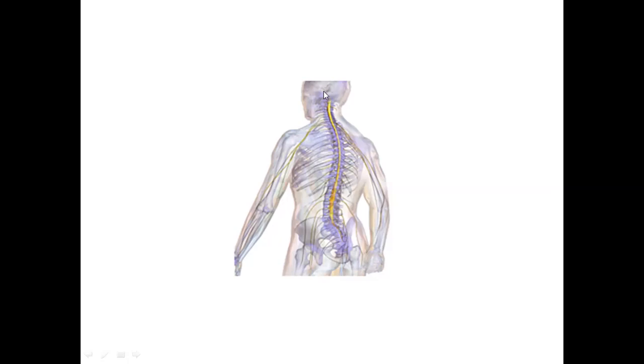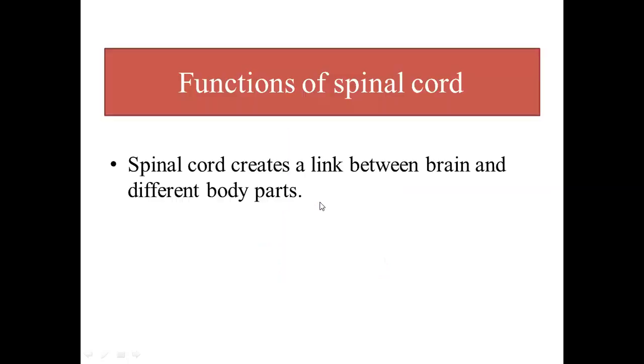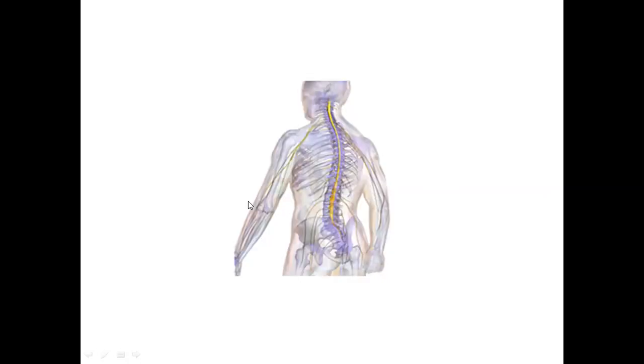Brain is not directly connected with our different body parts, but it is directly connected with the spinal cord. So spinal cord takes the messages from the brain and provides those messages to the rest of the body parts. That's why we say that spinal cord acts as a link or acts as a connection between the brain and different body parts. Okay, one thing.